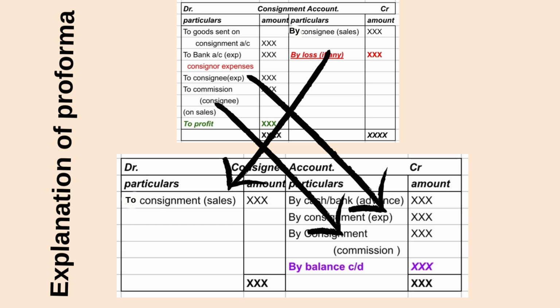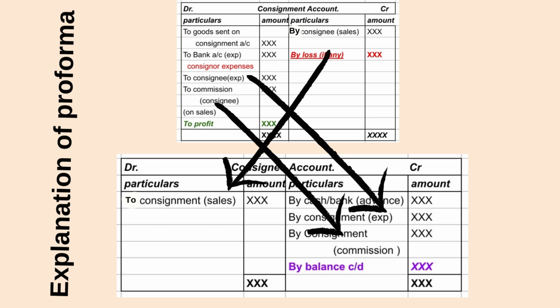One more important aspect is, all debits will become credits and all credits will become debits. Why do all these things, the swapping? Because we follow the dual aspect concept. The dual aspect concept says every debit will have its equivalent credit. Now see, on the debit side of the consignment account, we have to consignee expenses.